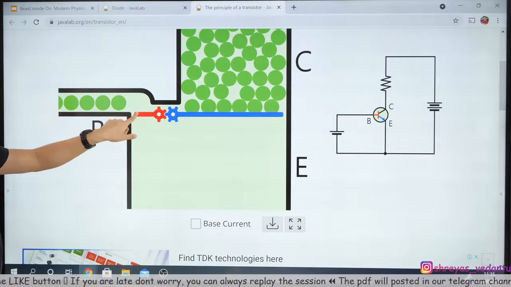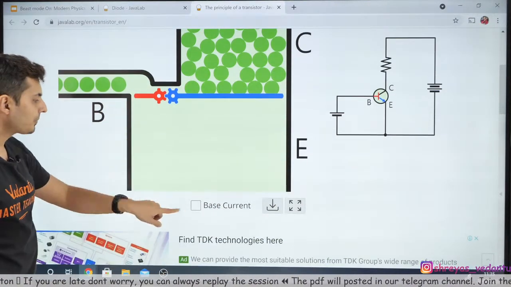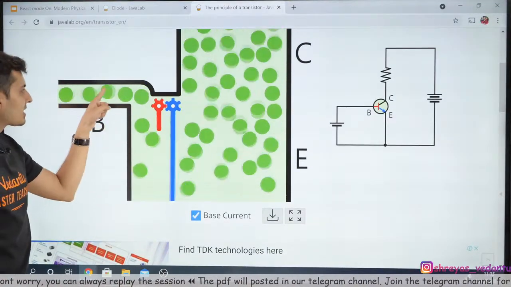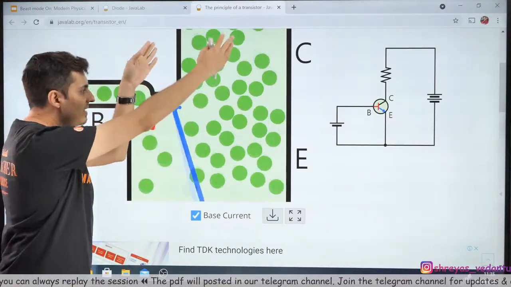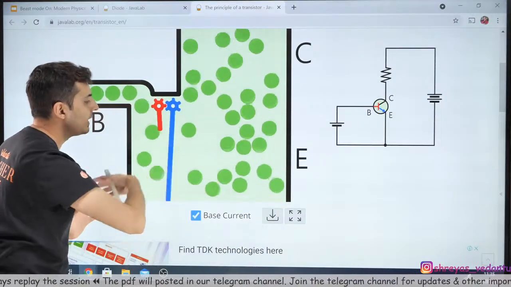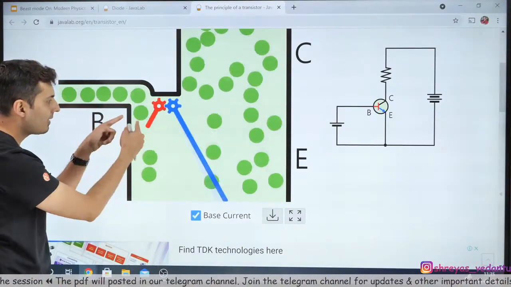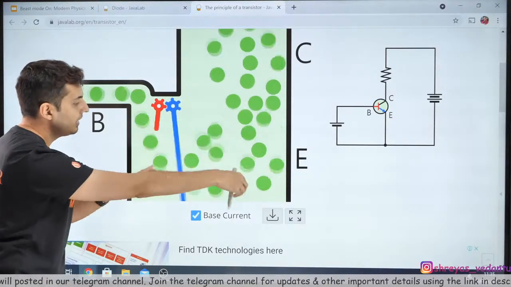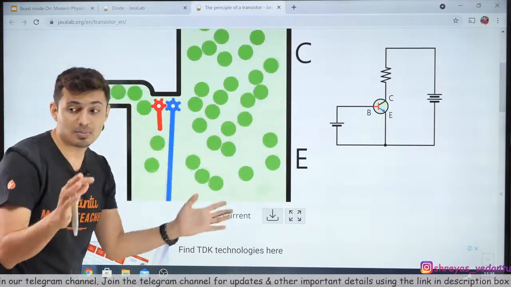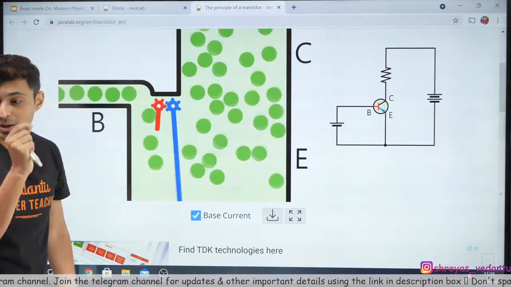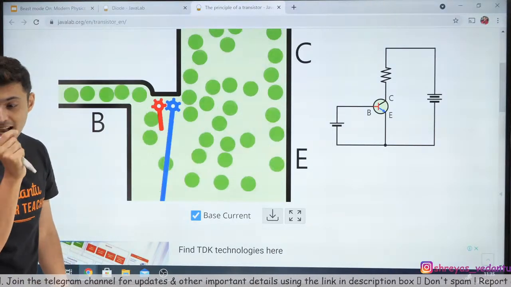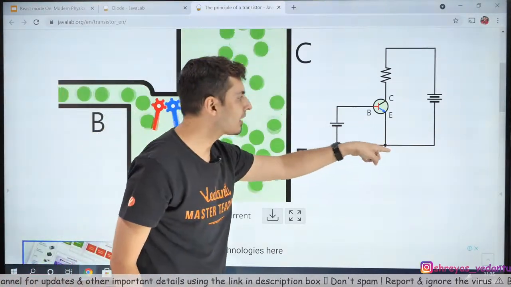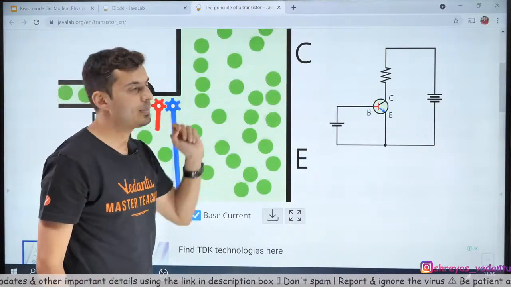That's what I want you to see. Observe this now. I'll just change this. Look at that. A small base current and that collector current is creating a big emitter current. If I vary base current, I can indirectly change the emitter current by a large amount. So what is happening is small variations in base current can create tremendous changes in emitter current.